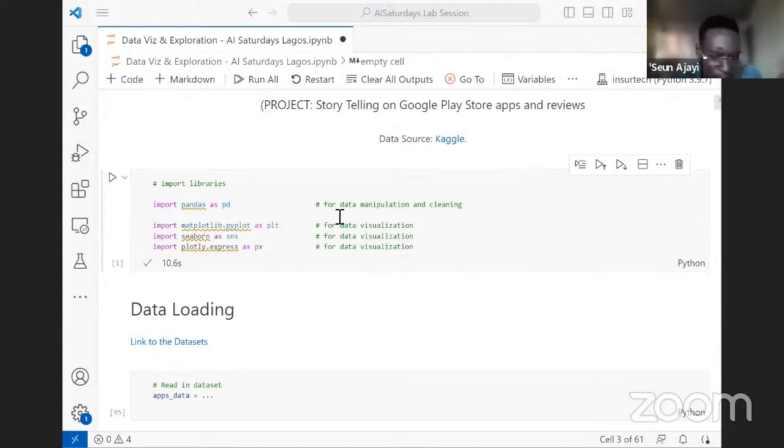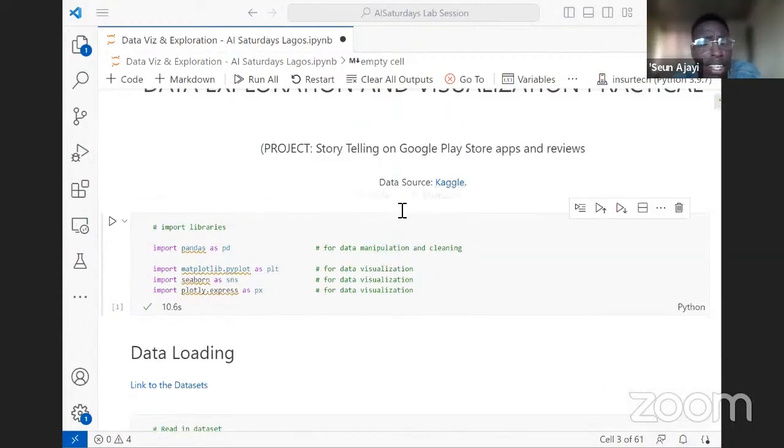I'll be using pandas for manipulation and data cleaning. I believe we are a little bit familiar with pandas, but we'll be using some new guys like Matplotlib, Seaborn, and Plotly, and these tools are useful for visualization. They have different strengths, and we'll explore the beauty of those libraries.